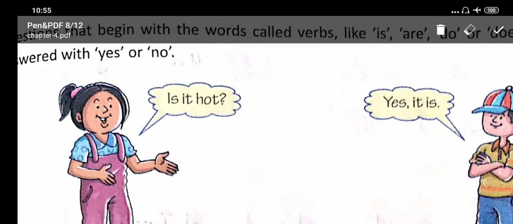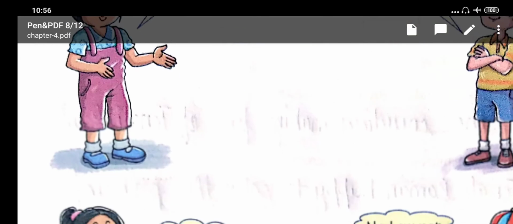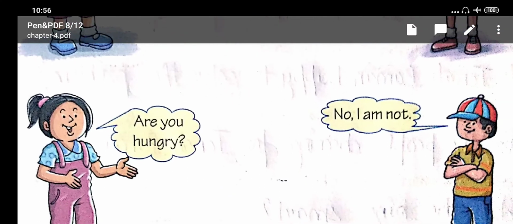Here are some examples. Is it hot? Yes, it is hot. You can see the question started with is and the answer is yes. Yes, it is. Now next example. Are you hungry? No, I am not. She is asking him, are you hungry?